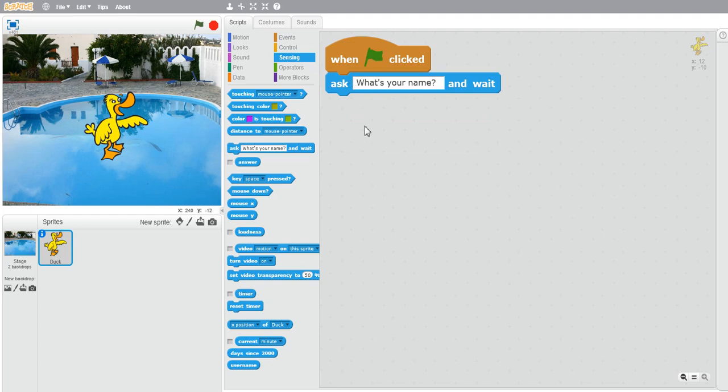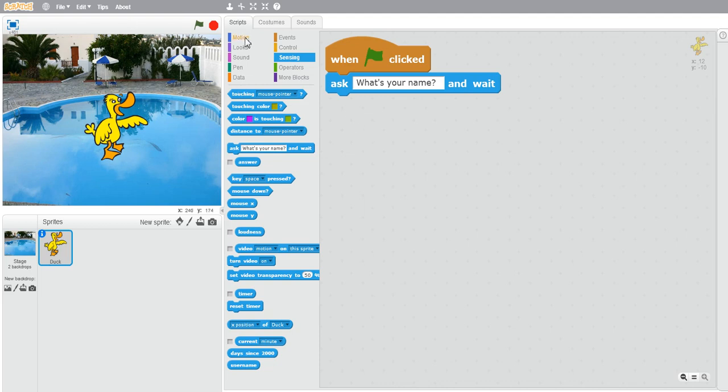And whatever name the player adds should be said by the duckling. For example, if I entered the name Lucifer, then it should say, well, hello there Lucifer. It would be a good interaction between the player and the sprite.